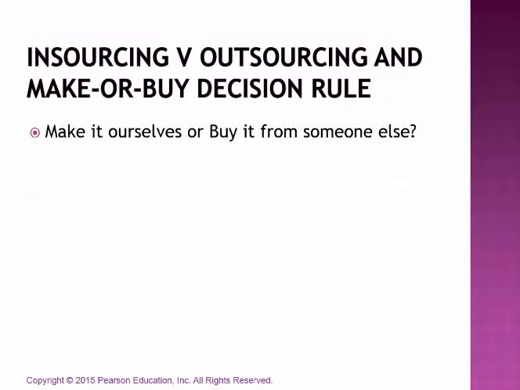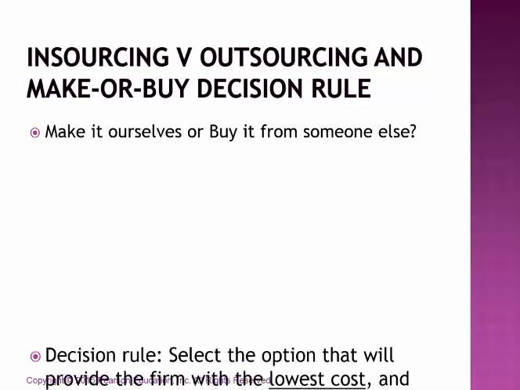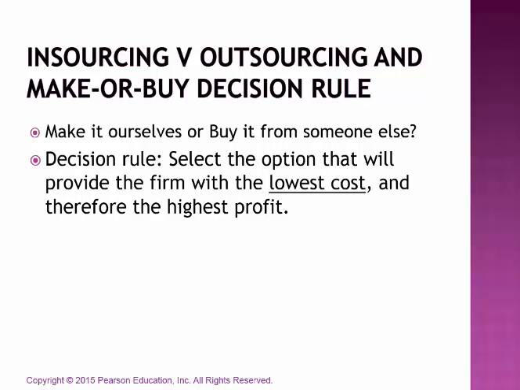In our particular scenario, again, we're trying to decide, do we want to make an item ourselves or do we want to buy it from someone else? Typically, our rule is going to be that we need to select option A or B, dependent on which one is going to cost us the least amount of money.